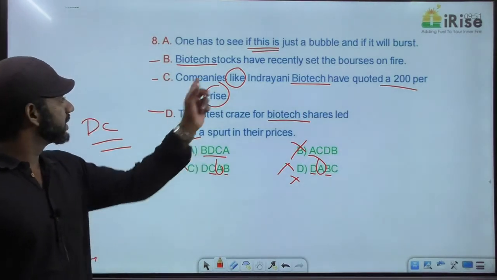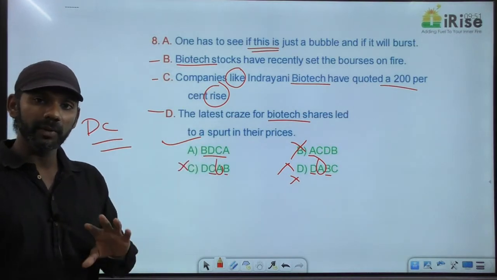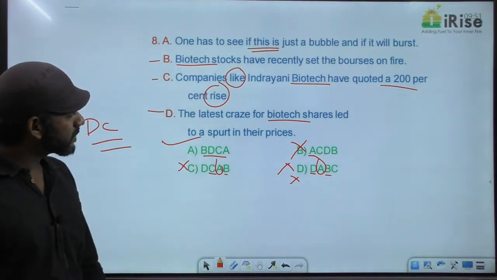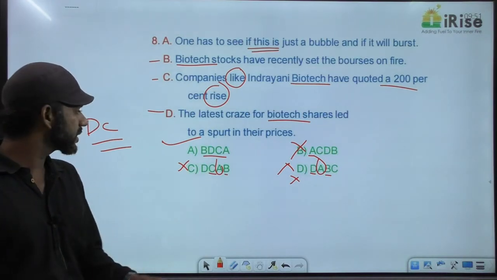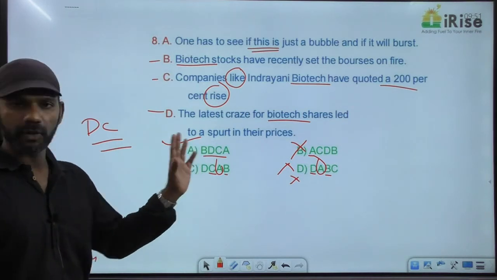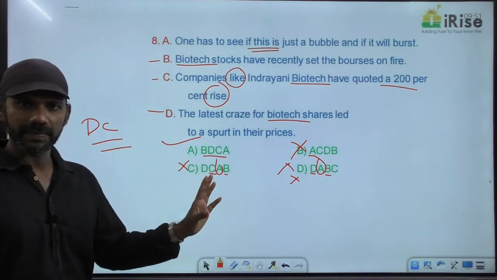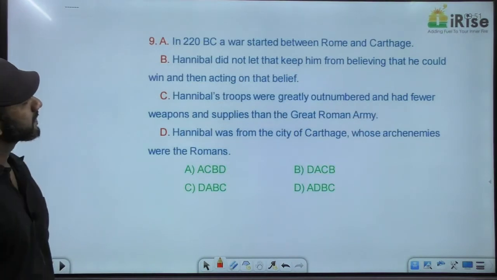C is an example to option D. Both talk about the same idea. DC must be a mandatory pair. If you check, DC as mandatory pair comes in 2 options, A and C. Anyway, we eliminate option C. The answer must be option A. B, D, C. Clear? Come to the next one.